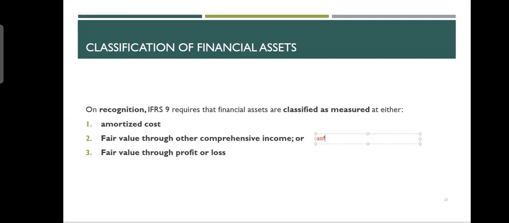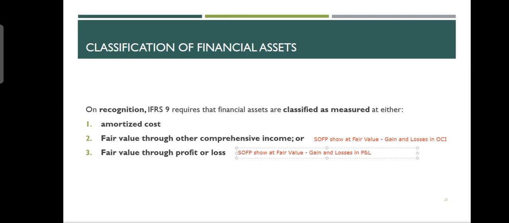the statement of financial position, the balance sheet, shows it at fair value. Fair value means market value. So when you say fair value, it means that in the balance sheet, we'll show it at the market value. And gains and losses in OCI. Gains and losses you will show in your OCI. Remember your statement of comprehensive income? We discussed the structure, the lowest part, the bottom part, that is called the OCI part, other comprehensive income. If you talk about the other one, it says that you should show it in the statement of financial position at fair value, and gains and losses in profit and loss.